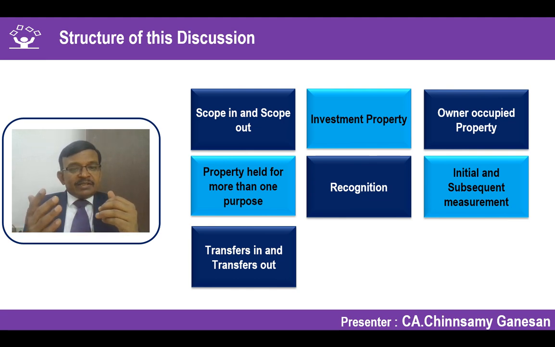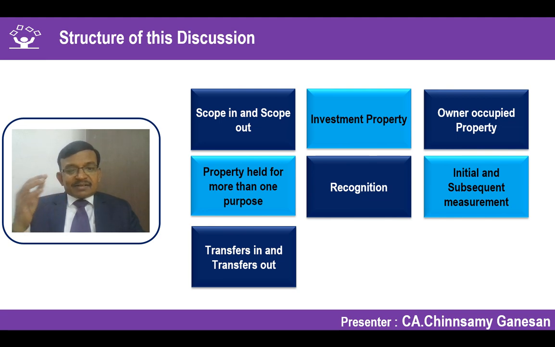What is transfers in? It is the opposite. Something which has been previously classified as owner occupied property or any other property is now treated as investment property because it meets the recognition criteria. The usage pattern has changed in the current reporting period, based on which it meets the recognition criteria of an investment property rather than the owner occupied property.